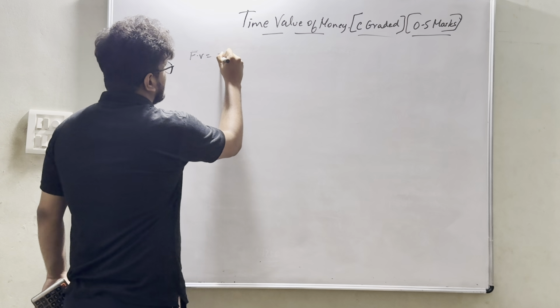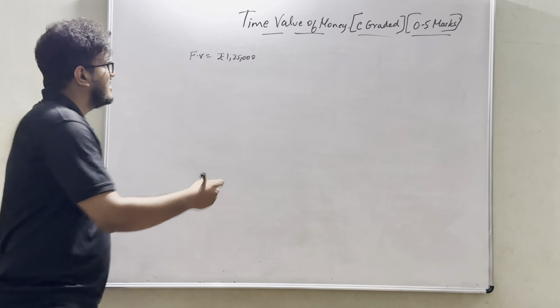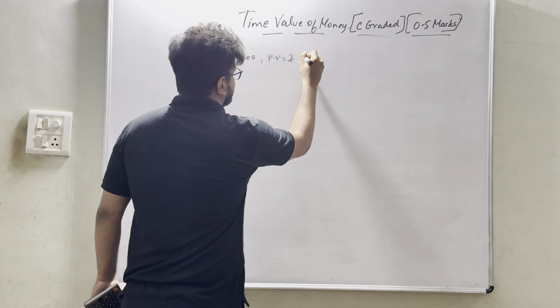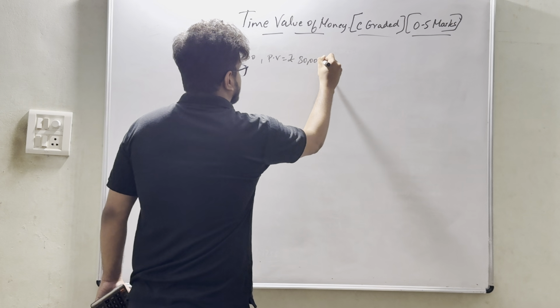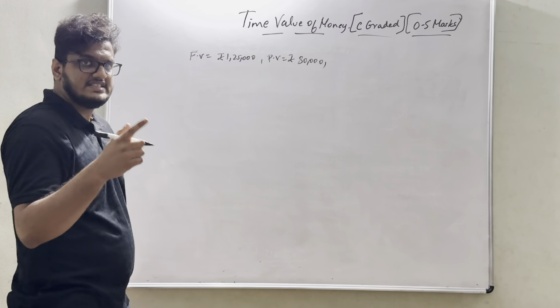Let's assume rupees 1,25,000. Present value, let's assume I am taking it as 80,000. Let's take n equal to 5 years.